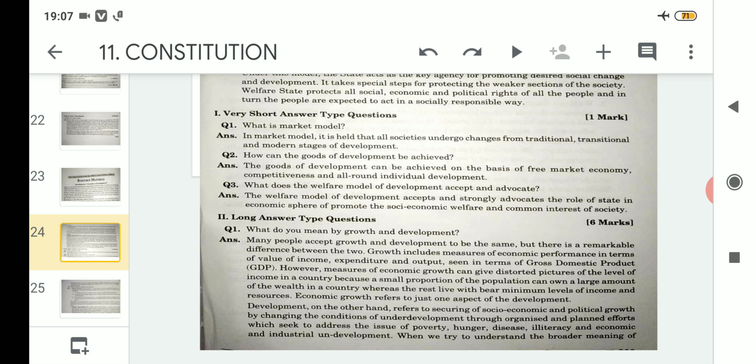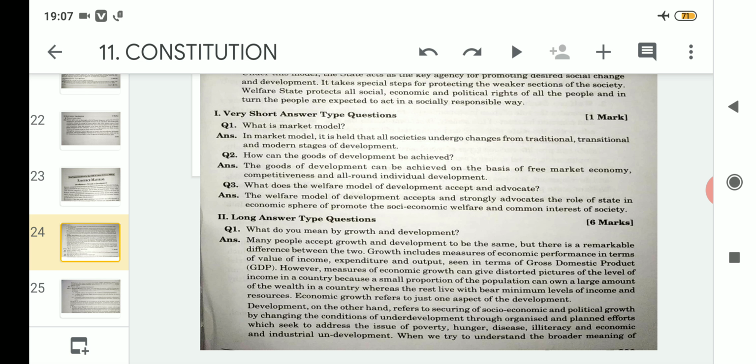Now coming to the next question, what do we mean by growth and development? Many people accept growth and development to be the same, but there is a remarkable difference between the two, as we have discussed earlier. Growth includes measures of economic performance in terms of value of income, expenditure and output seen in terms of gross domestic product, that means GDP. Growth is directly related to economic development, which is again directly related to the GDP of a country.